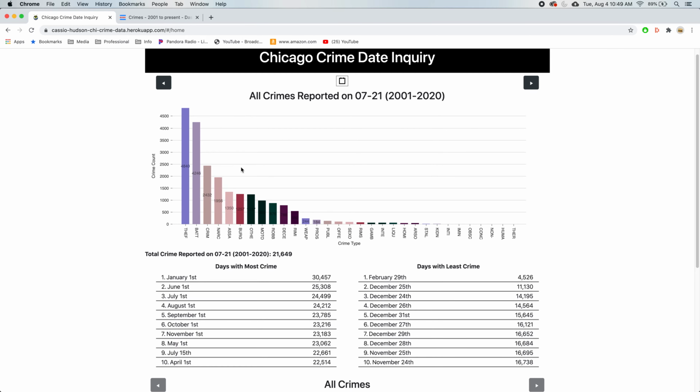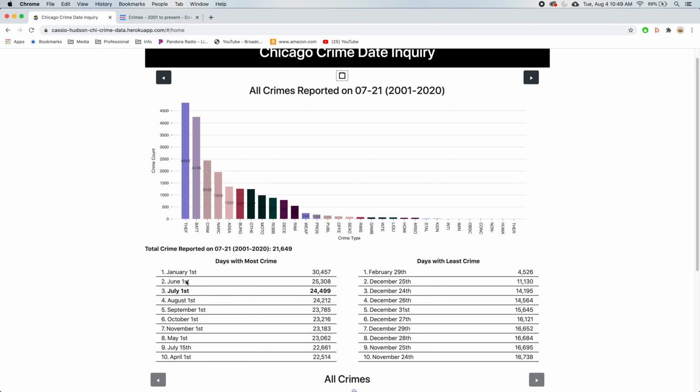Down here, which I think is a pretty interesting layout, is days with the most crime and days with the least crime. If you notice, for whatever reason, apparently the first of the month is always, except for June 15th, the day where most crime is reported, which I don't really understand. The days with the least crime are near the end of December.